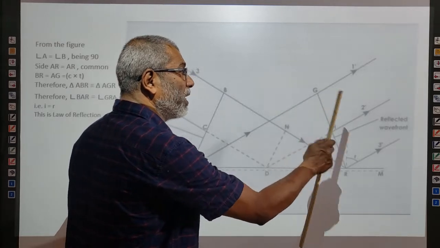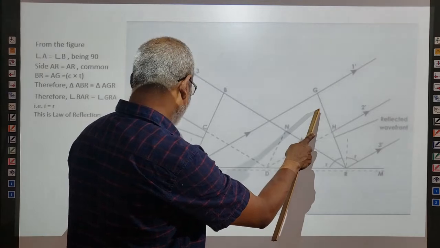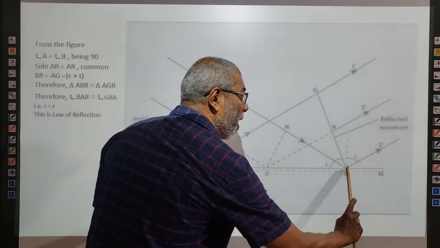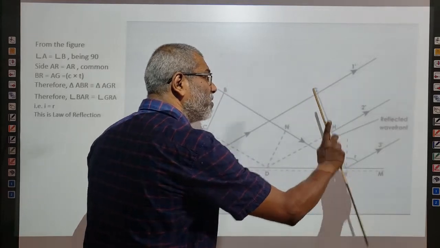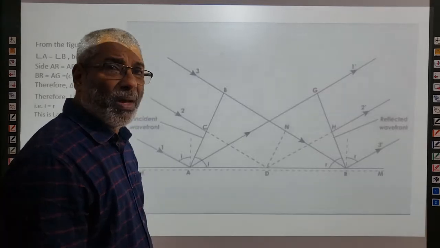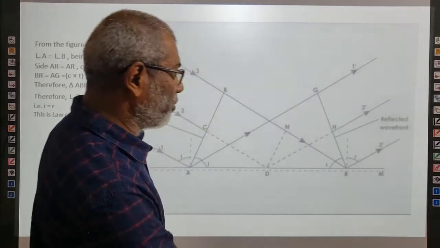That is not shown here, that is why I am showing by a sign. This is secondary wavelets reaching from the point A. Now a common envelope is drawn from R to the secondary wavelets at G. The line RG will give you the new reflected wavefront.